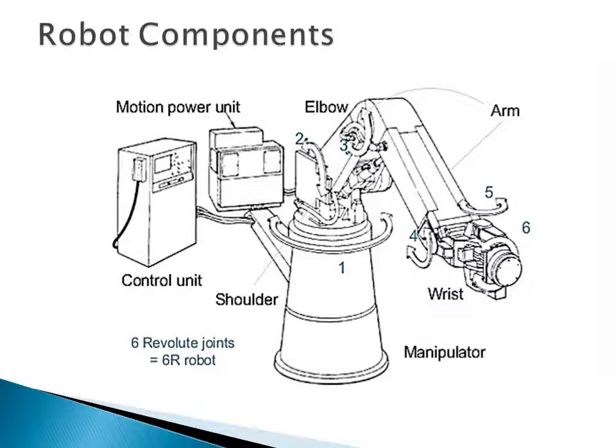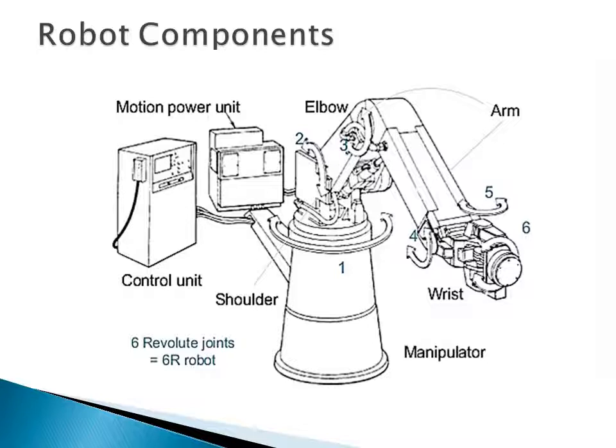One is the closed link and second is open link. As we know, a 4-bar mechanism is a closed link, whereas there is an open chain mechanism. A manipulator is an open chain mechanism here, because the first link is fixed with the ground and the other link is free to move in the space. This is the end effector, or you can say wrist of the robot, which is free to move in the space and move to the target point to do its job.